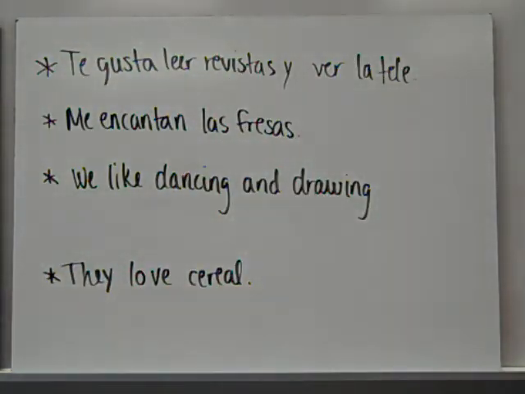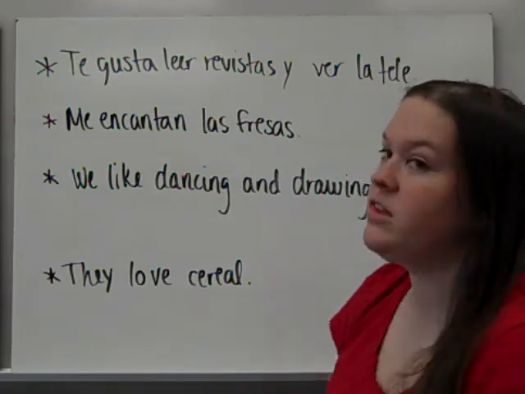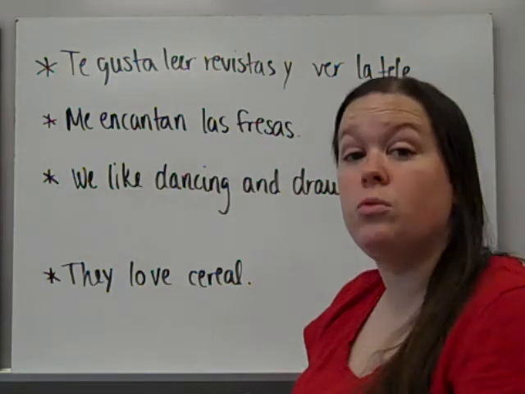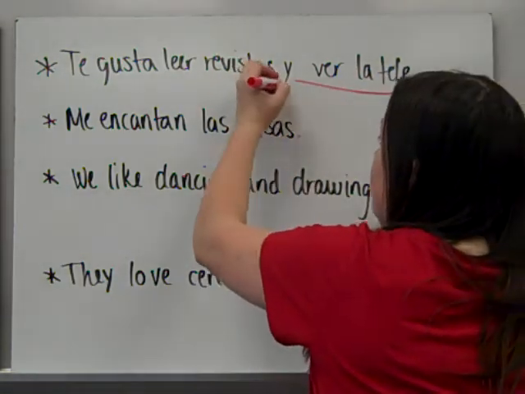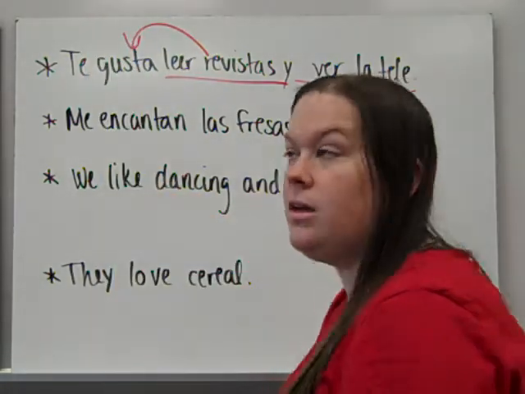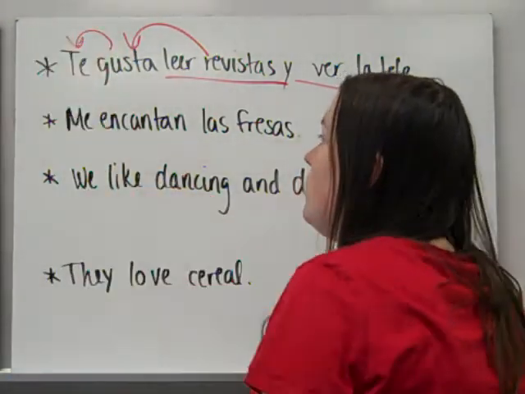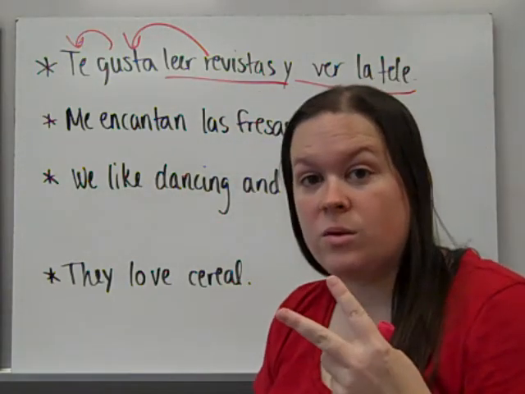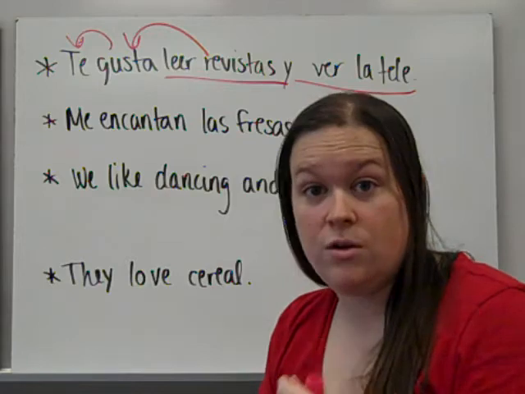All right, we have a couple examples that we're going to work through and explain why they are the way they are. First sentence, you like to read magazines and watch TV. It's really saying watching TV and reading magazines are pleasing to you. Remember that even though there are two things being liked, those two things are actions, they're verbs.